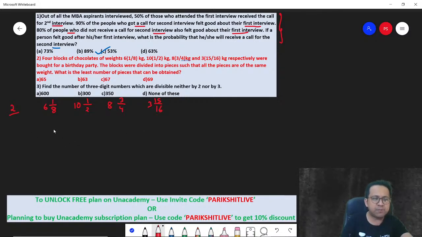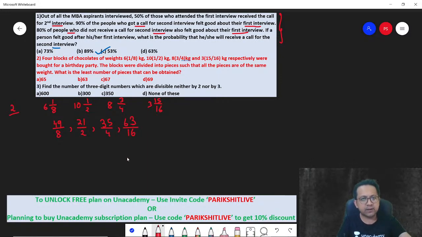So just make it into improper fractions. 49/8. Then the next number is 10 into 2, 20, 21/2. Next number is 32 plus 3, 35/4. And the last number is 48 plus 15, 63/16. Correct? Were bought for a birthday party.